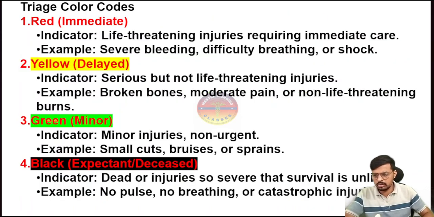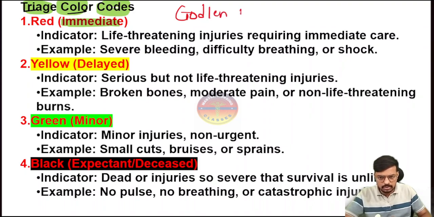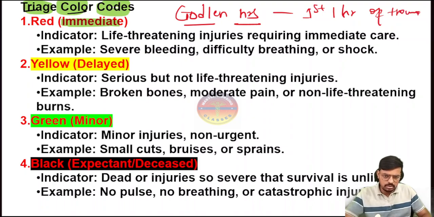Let's quickly revise all the golden points on triage. Take a screenshot of this, it actually helps you. Triage color codes: the red one requires immediate attention. For patients categorized under red, if we do not attend within 1 hour, we will lose the patient. So remember the golden hour. What is the duration of the golden hour in trauma? The first 1 hour of trauma is called the golden hour.